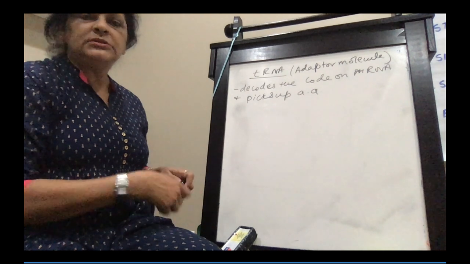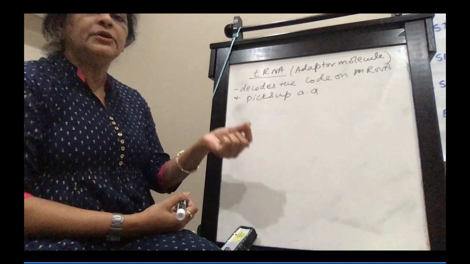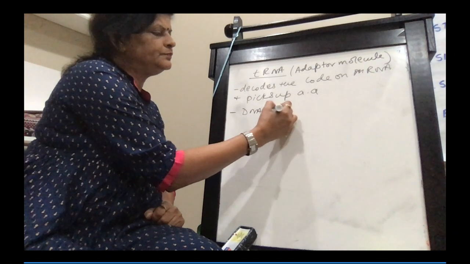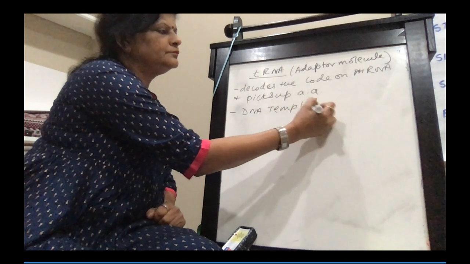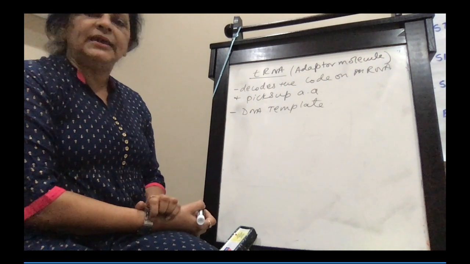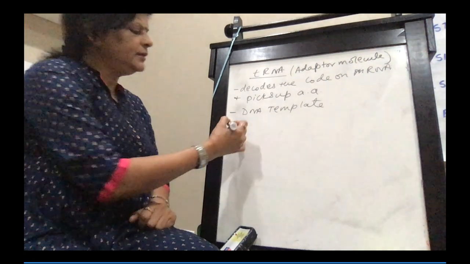What produces the tRNA? Again, a DNA template. So tRNA is synthesized by a DNA strand, a DNA template.